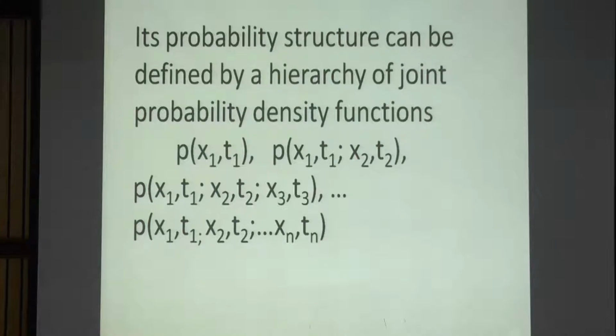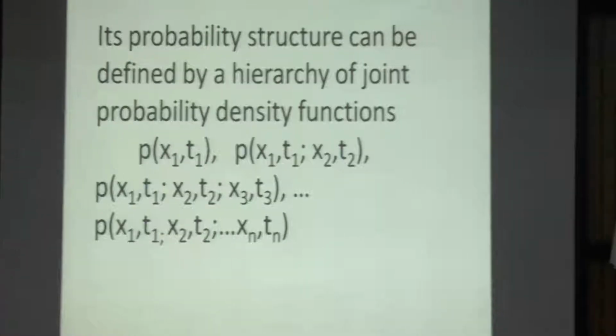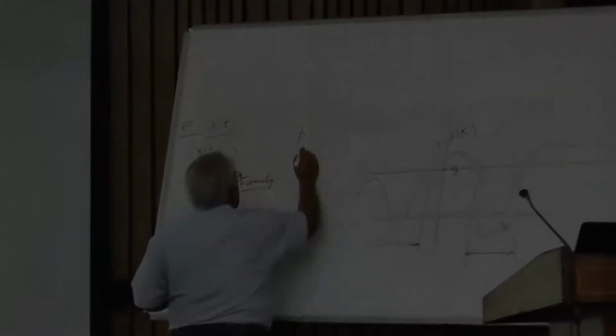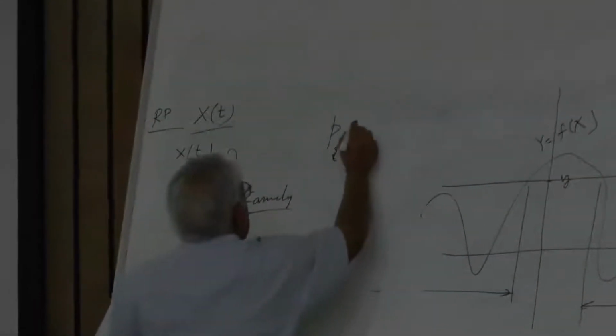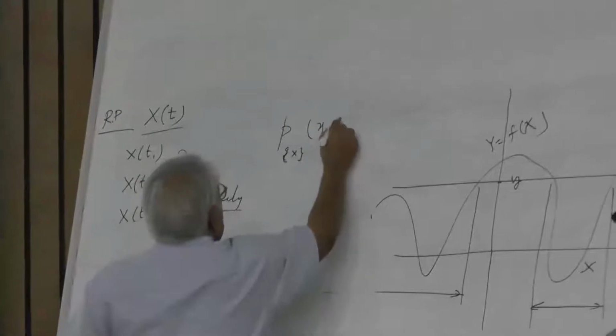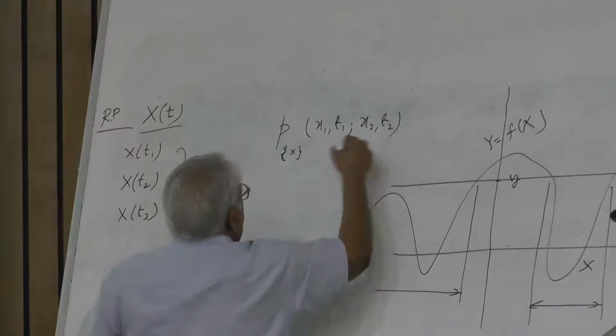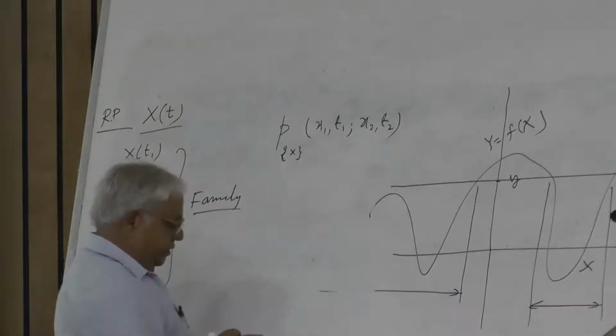So these are two different random variables, but they are coming out of the same family. Many times we give a subscript here, and write this with a curly bracket, like this. If there is more than one random process that we are dealing with, you put it like this, and then here you can have x1 t1 colon x2 t2. These are all small states.